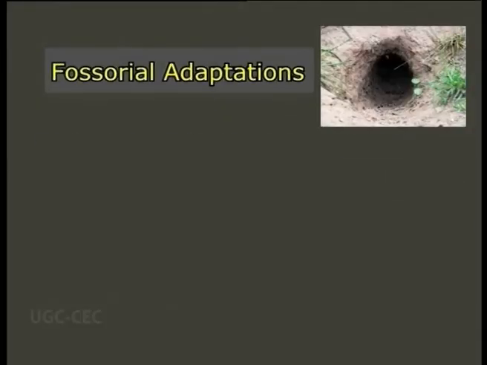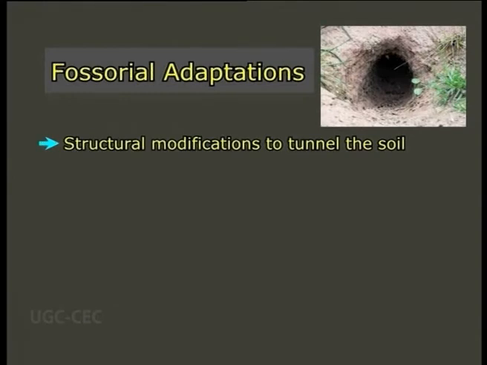Fossorial adaptations show different gradations and, as a consequence, different degrees of structural modifications are encountered to tunnel the soil.